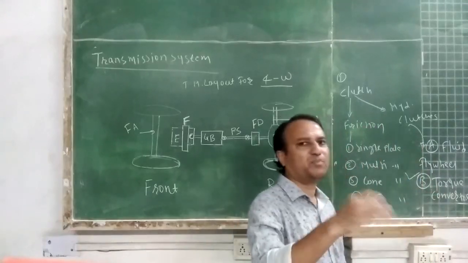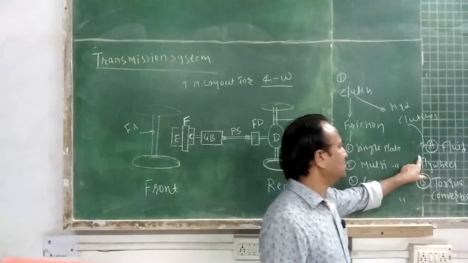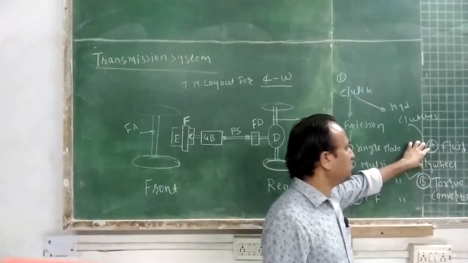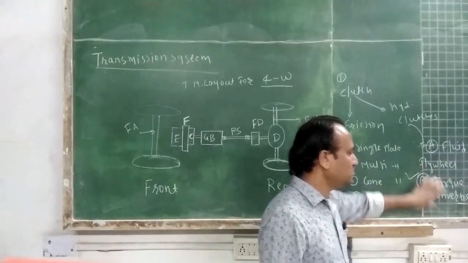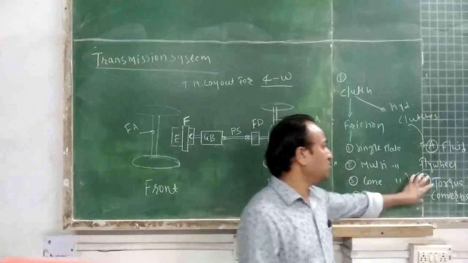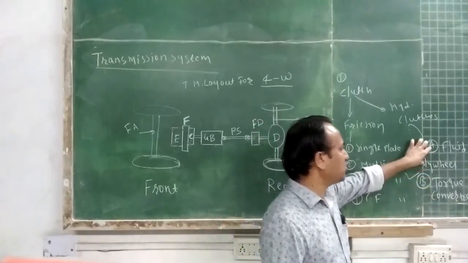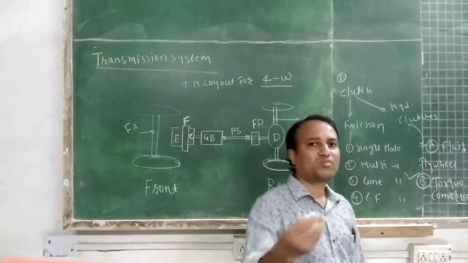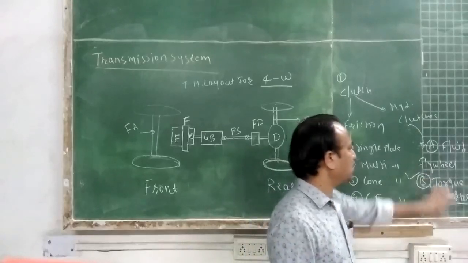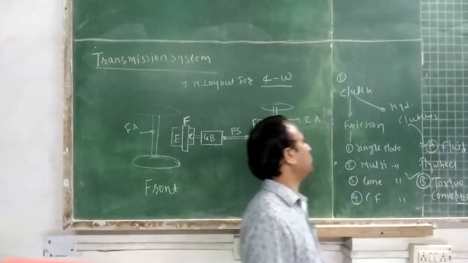In fluid coupling there is only pump and turbine. By adding a stator in the fluid flywheel or fluid coupling, we get a torque converter. So some modification is done in the fluid coupling and we get a torque converter, which is more efficient as compared to the fluid flywheel.